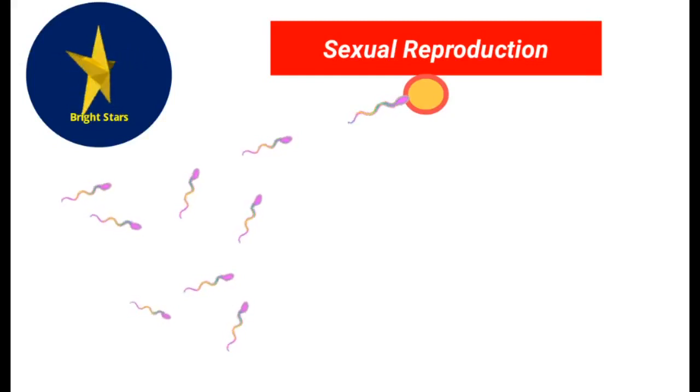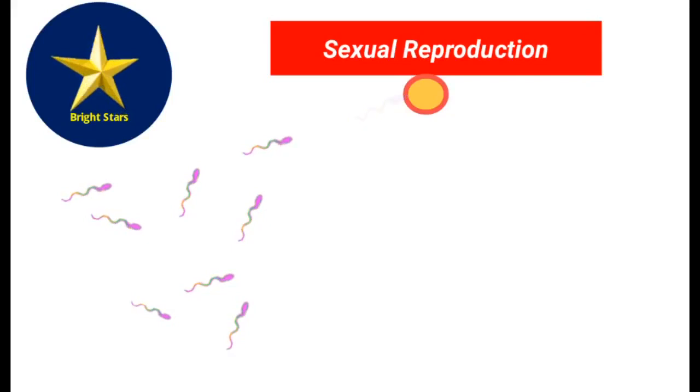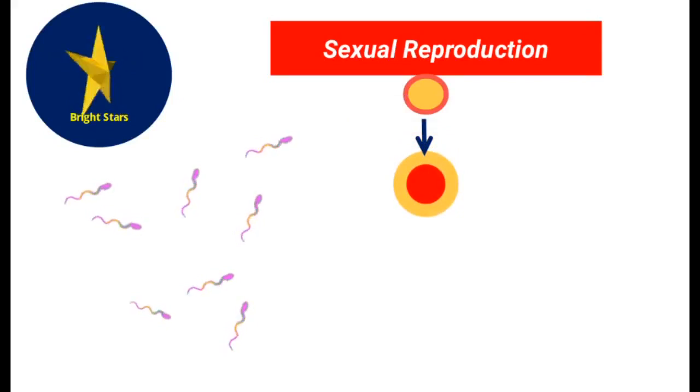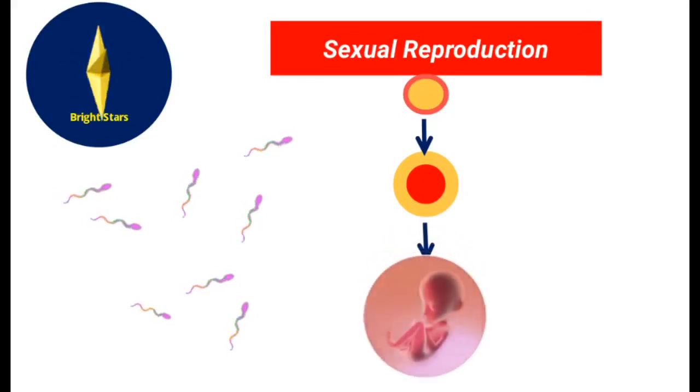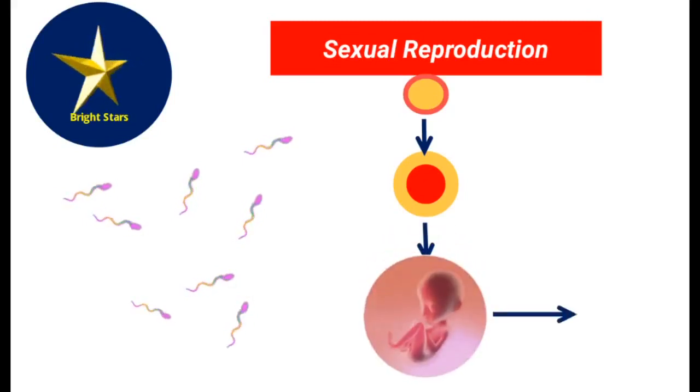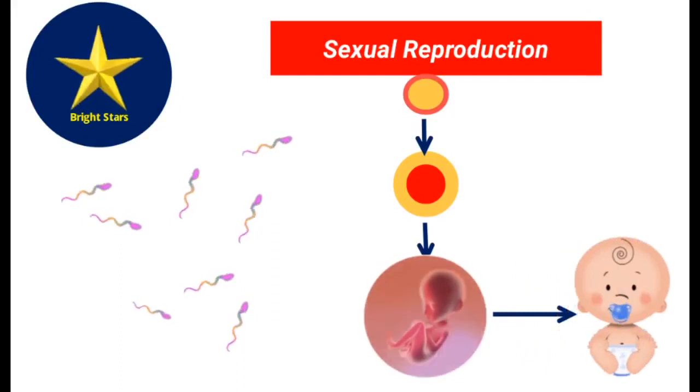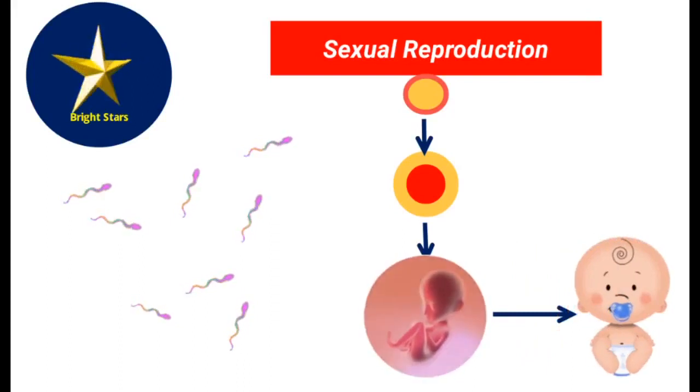The male cell is called sperm, the female cell is called egg or ovum. So union takes place to form a fertilized egg, called a zygote. Inside the zygote, development of the embryo or fetus takes place. That fetus develops into a baby. In the case of human beings, it takes 9 months.